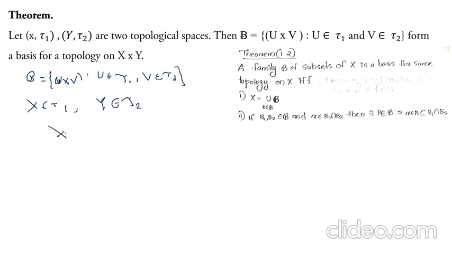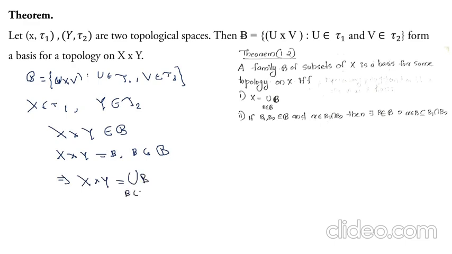Then X cross Y must belong to B. X cross Y is equal to B, where B belongs to B, or X cross Y can be written as the union of B, B belonging to B. Therefore, the first condition for theorem 1.2 holds, so we move on to the second condition.